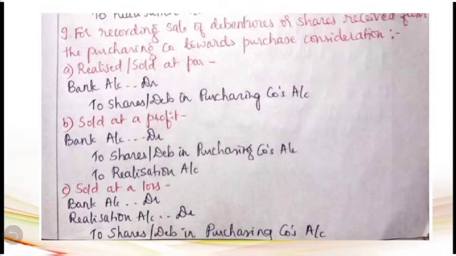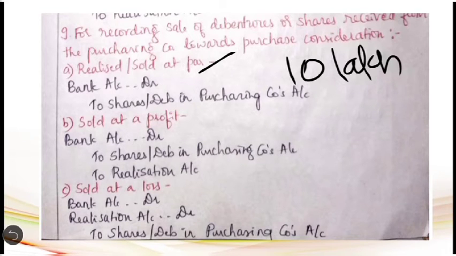The first case is realizing the shares or debentures at par. For example, from the purchasing company, they have got shares worth rupees 10 lakh. Now when they realize that in the stock market, they get the same 10 lakh rupees. That is called realizing at par. So there is neither profit nor loss. In such a case, what is the entry we have to pass? Bank account debit to shares or debentures in purchasing company's account.